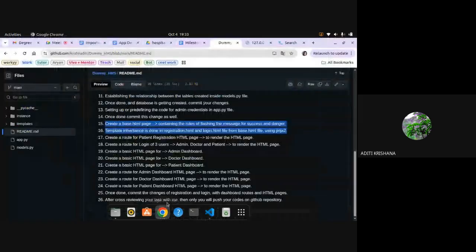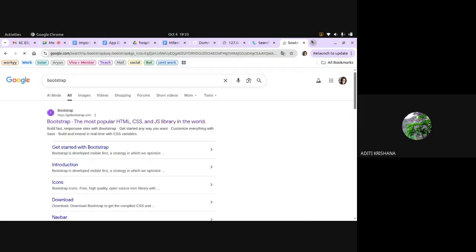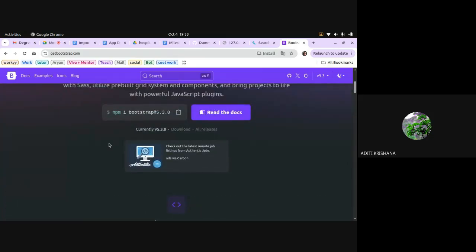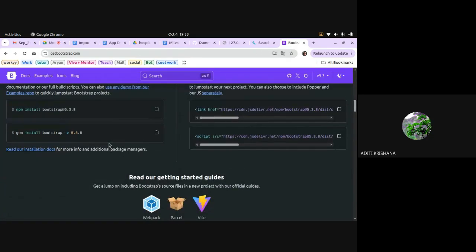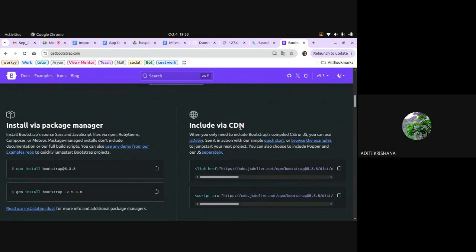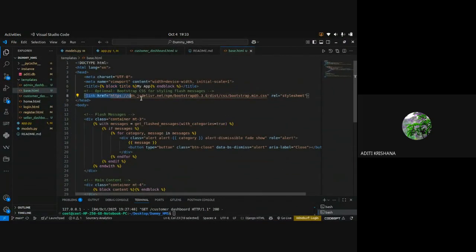Okay. You can directly go to the documentation of Bootstrap and you can see, just a minute, there are two links which we have to include. Those links are called CDN links. Okay, this link and this link. One starts with link and one starts with script. So you can see two links I have also included. I have just copied them from the documentation.